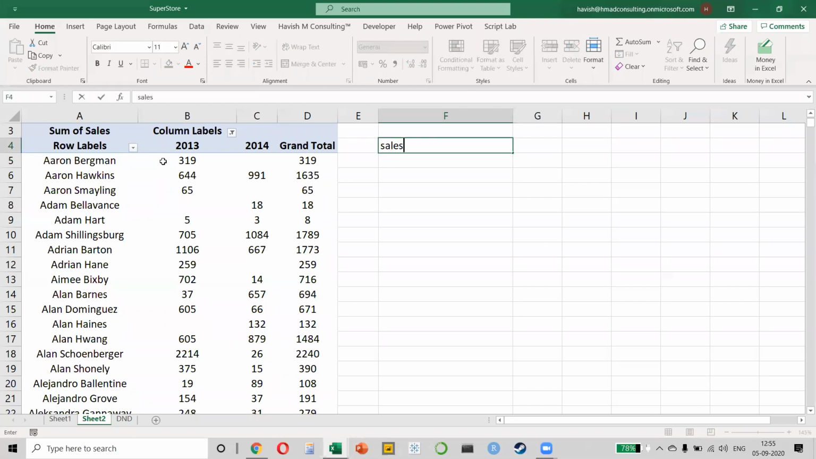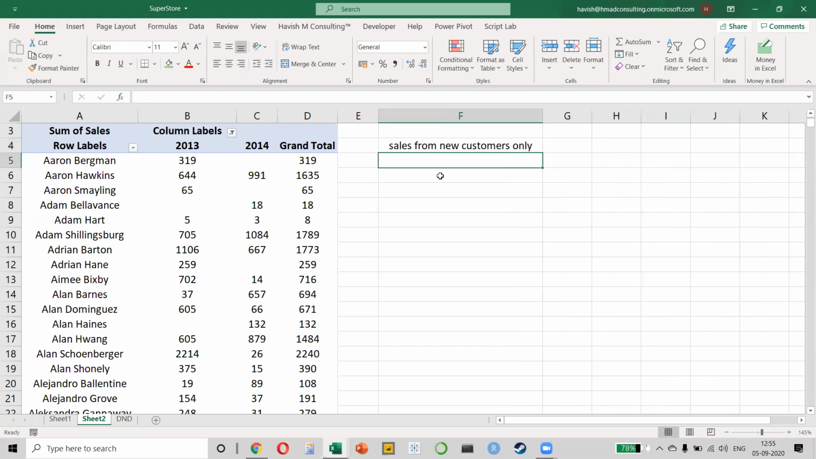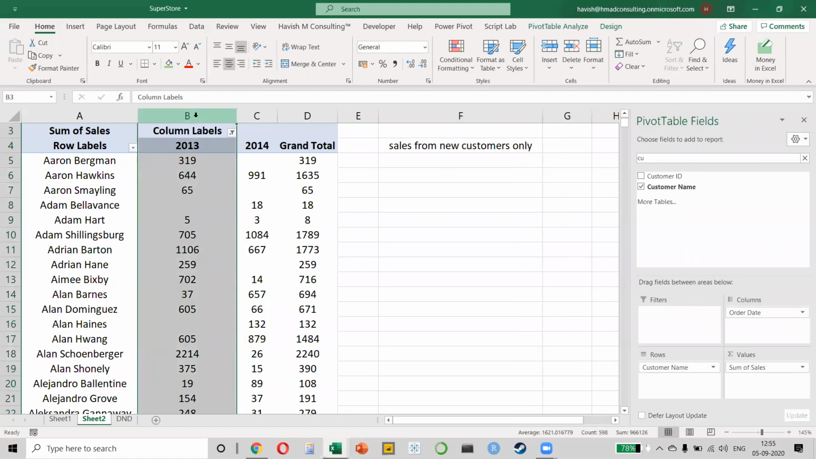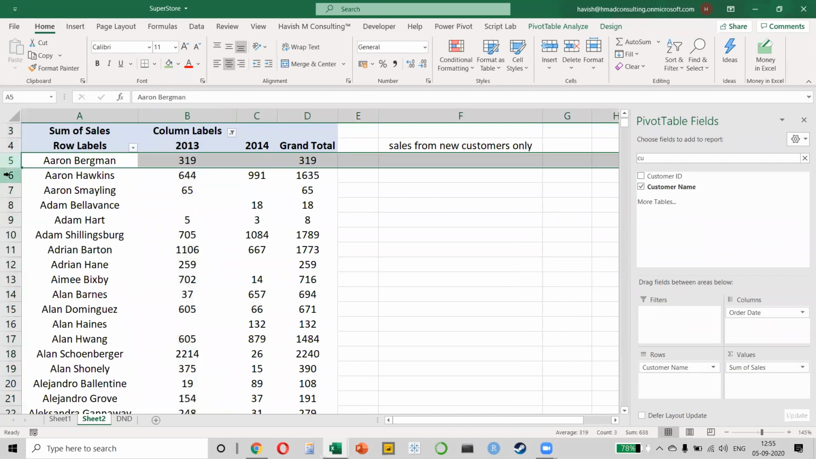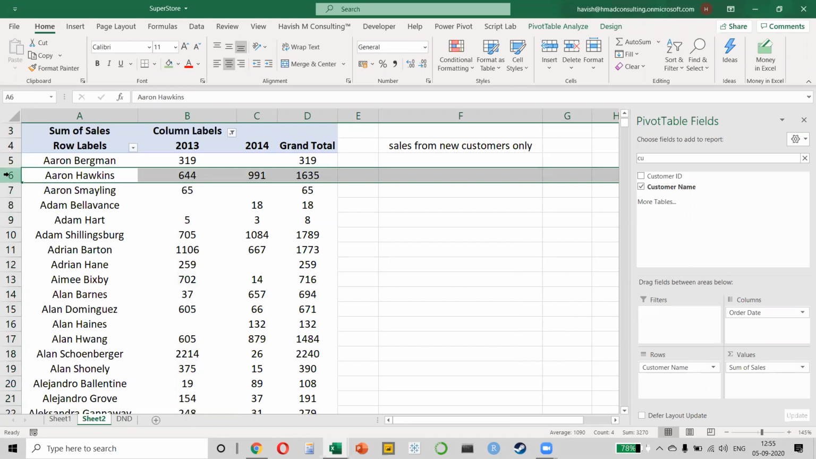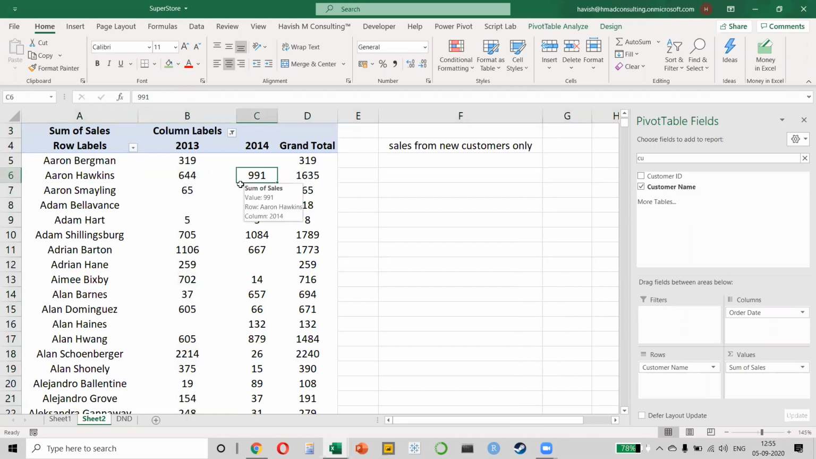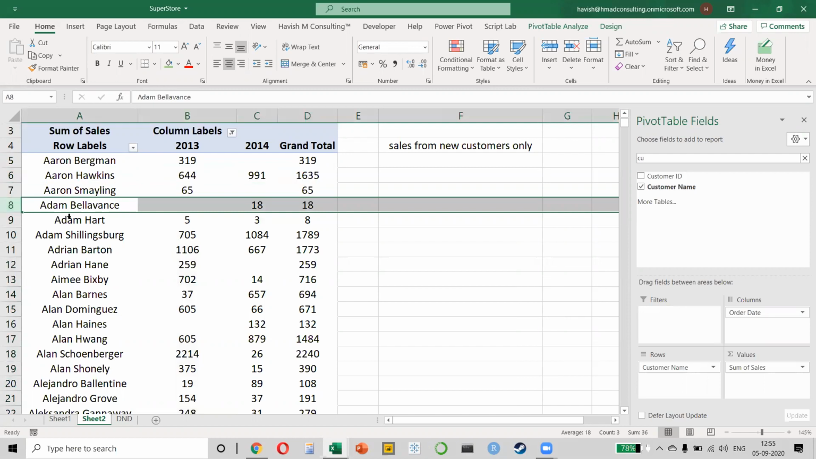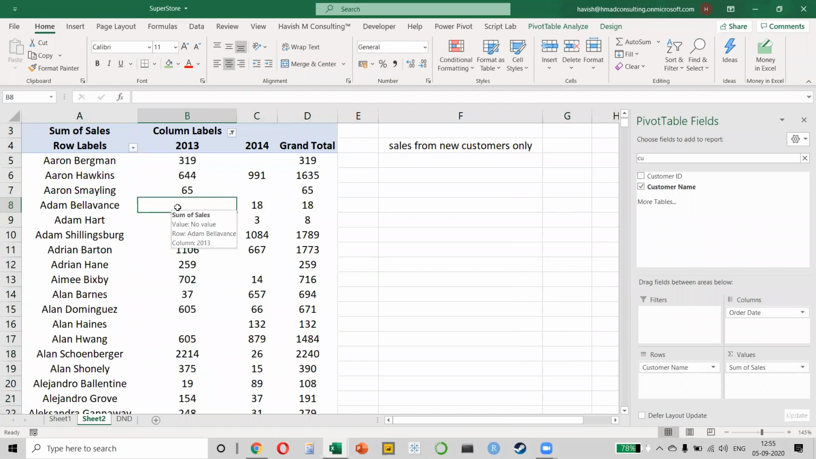But what if I want to find out sales from new customers only? Now, who's a new customer? A new customer would be somebody who in 2013 did not purchase and who in 2014 did purchase from me, correct? So is Aaron Bergman a new customer? No. Is Aaron Hawkins a new customer? No, because he has purchased in both the years. Who is a new customer? If you look at Adam Belevins, he is a new customer because 2013 was 0 and 2014 was some sales amount.